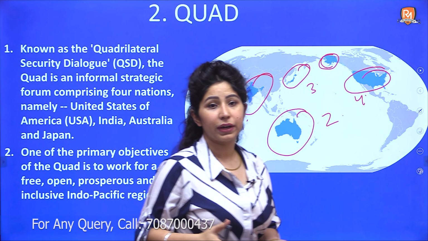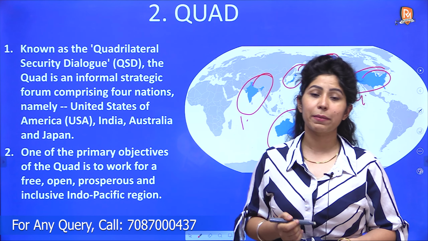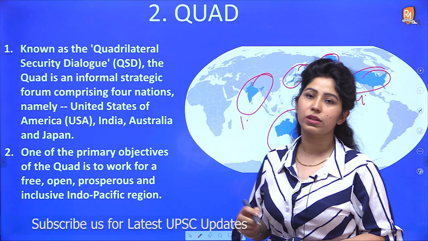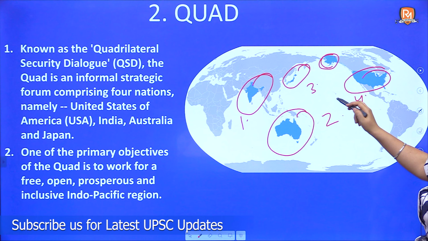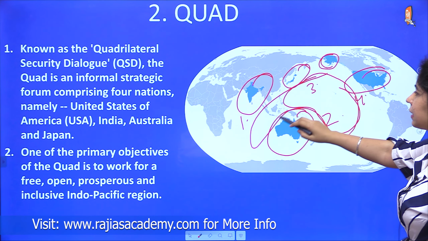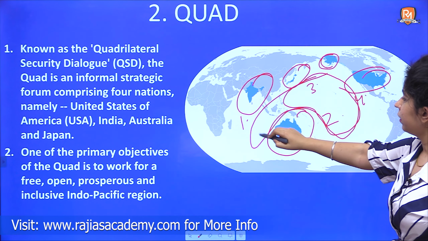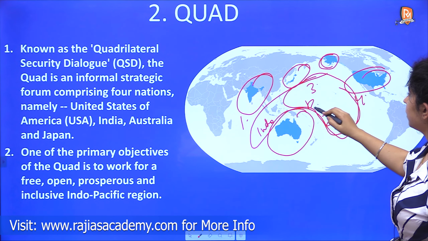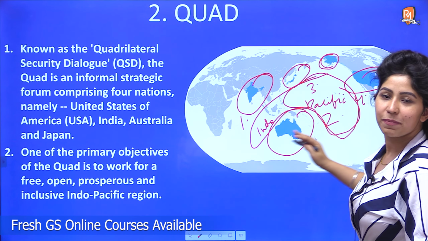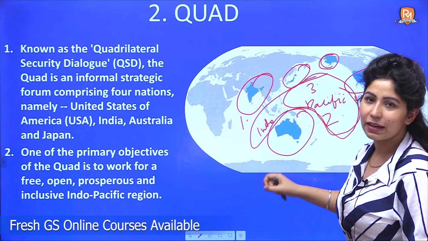Let's see where they collaborate. One of the primary objectives of the Quad is to work for a free, open, prosperous and inclusive Indo-Pacific region. If you see, this common area comprises the Indo-Pacific area. So they want this area to be peaceful, and this is where China has been flexing muscles.